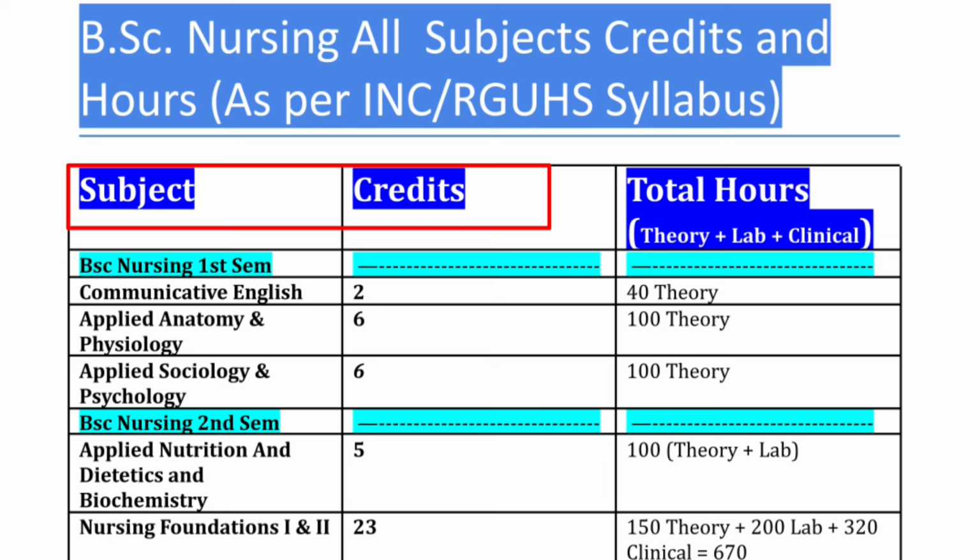Here you can see the list of all the subjects and their respective credits. The subject list consists of all the subjects in basic nursing, semester wise, and in the second column you can see the respective credits of all the subjects. Mainly, credits are given to a particular subject based on the total hours required to complete that whole subject syllabus. Based on that, credits will be given.